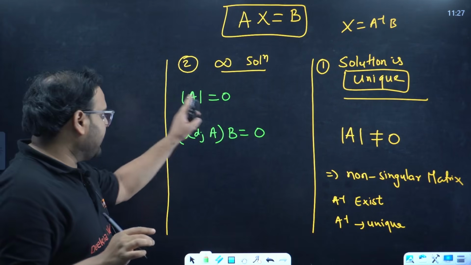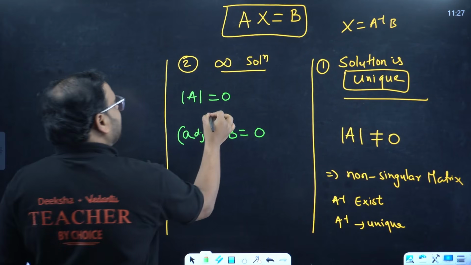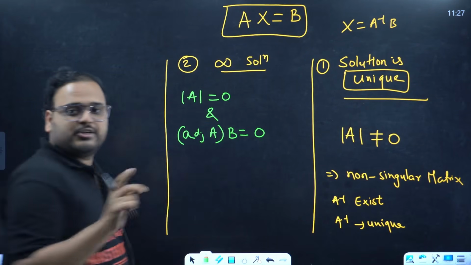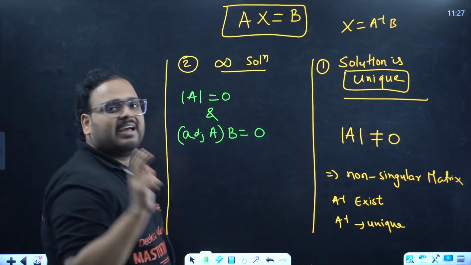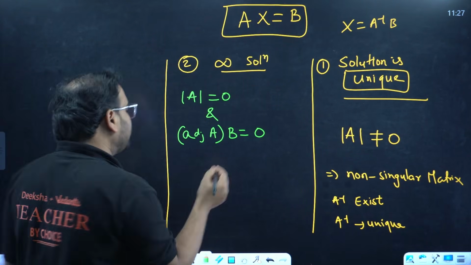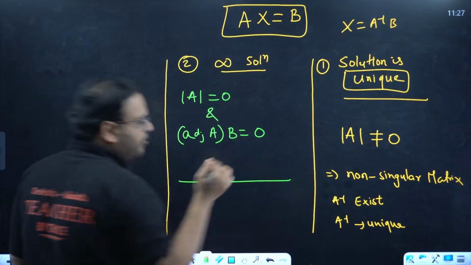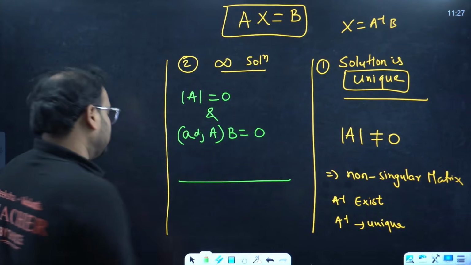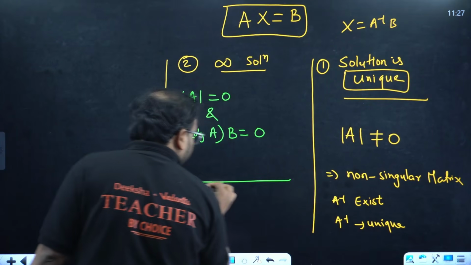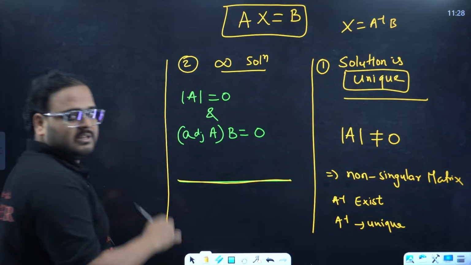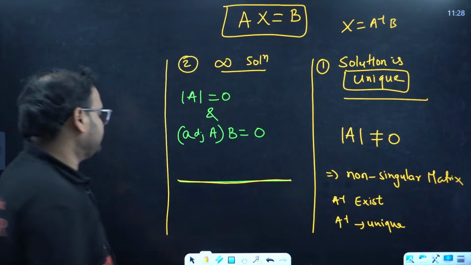So if determinant of A is 0, and this is an AND condition, and adjoint of A times B is 0, then the equation will have infinite solutions. What it means is, if this is my first line of the first given equation, the other line will overlap it. The lines are overlapping in nature.